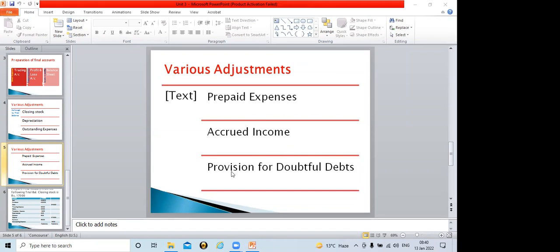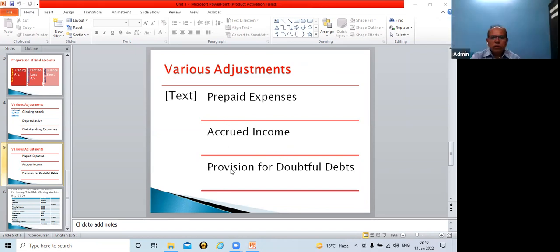Yes, sir. Now the next adjustment, provision for doubtful debts. Let me give the explanation about this effect. Please listen. Provision for doubtful debts is necessary due to the possibility that all the customers to whom credit sales have been made may not pay the entire amount.